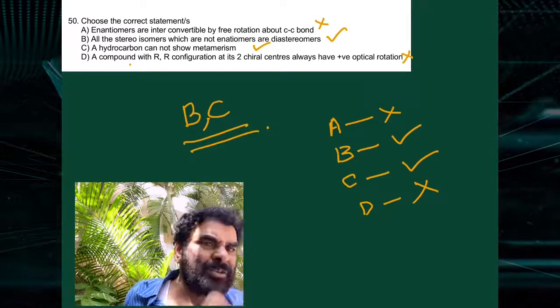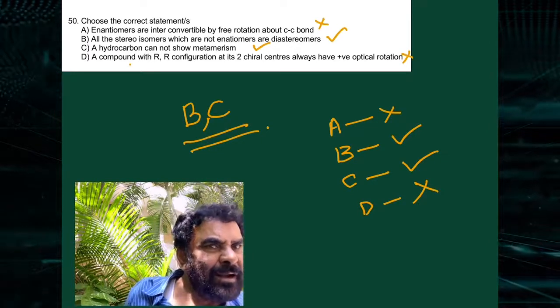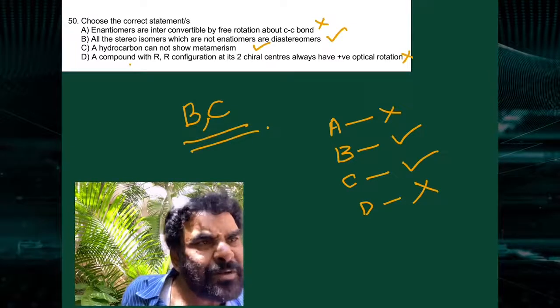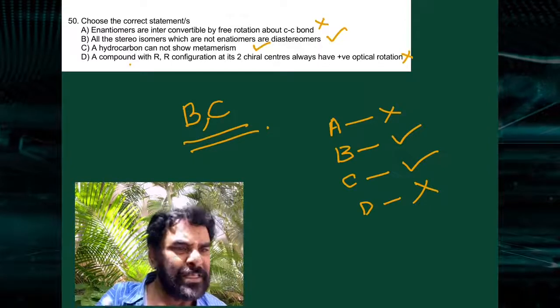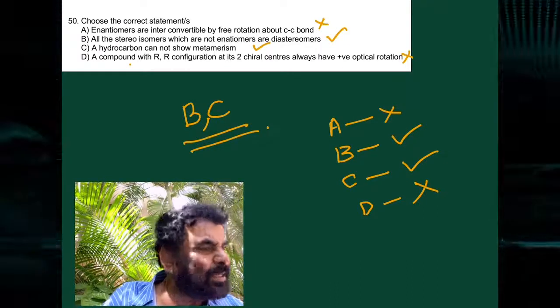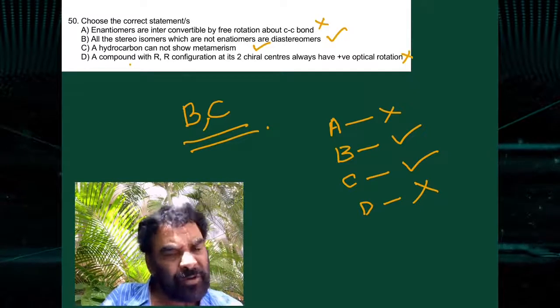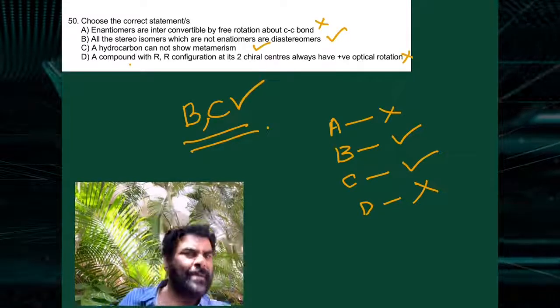It may have dextro rotatory or levo rotatory. But positive optical rotation means it shows optical activity, that is correct. In which sense has he taken it? If positive optical rotation means dextro rotation, it need not be dextro rotation. It may be dextro-rotatory or levo-rotatory. B and C are correct if I take the word that way.